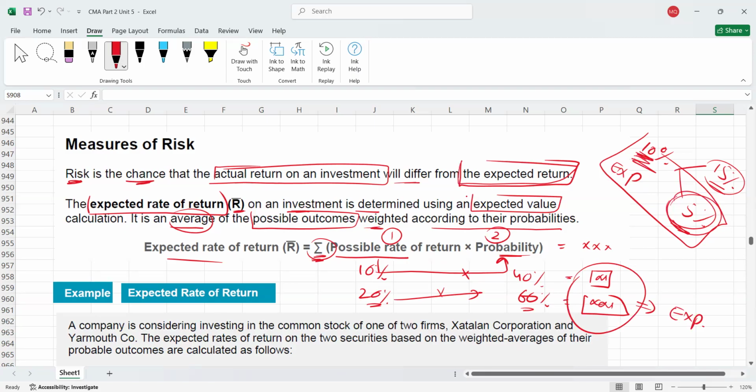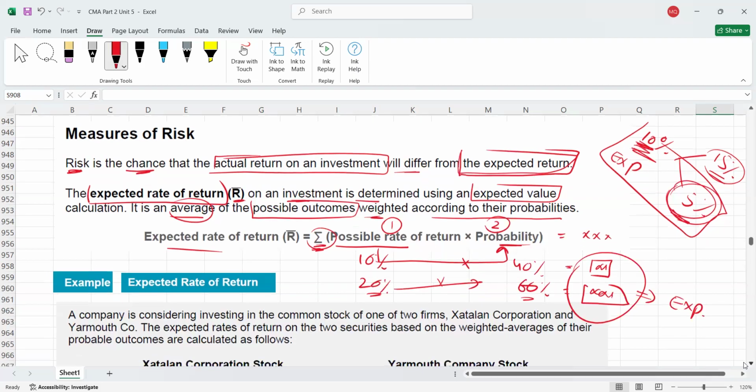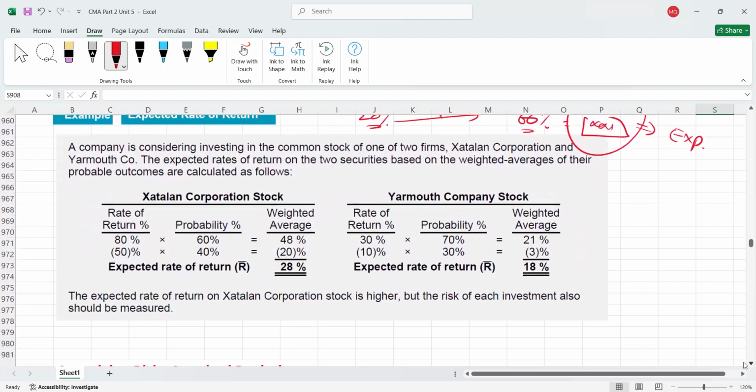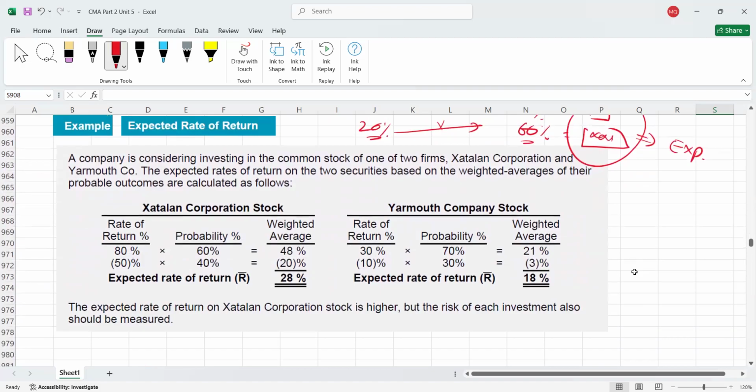Understood? So let me give you a small calculation with figures on how to calculate expected rate of return. Similar MCQs can also be given in your exam, where you will be asked to calculate just the expected rate of return. Here we have an example. Please remember, a company, let's assume, is considering investing in the common stock of one of two firms. So you have two options to invest: one in X Corporation, and second in Y Corporation. Two companies you can invest in.